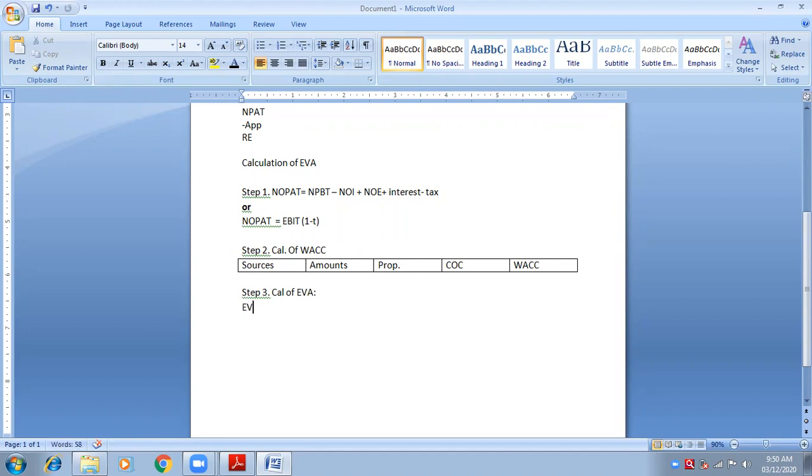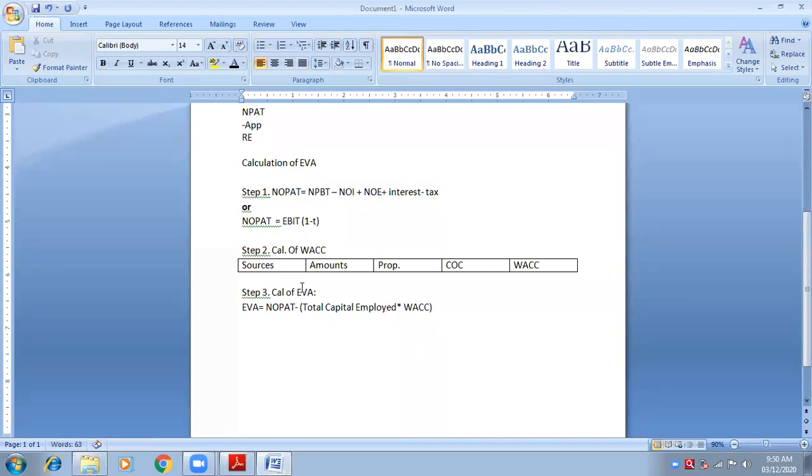EVA is equal to NOPAT, which is step number 1, minus, in the bracket, step number 2: total capital employed into WAC.